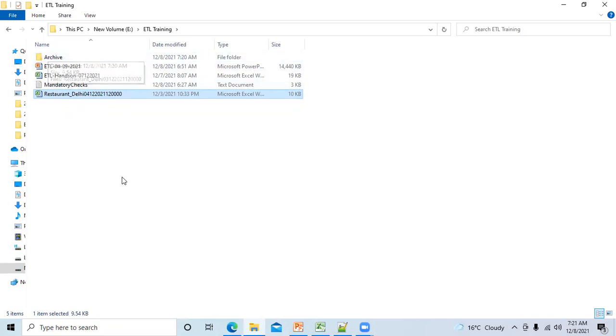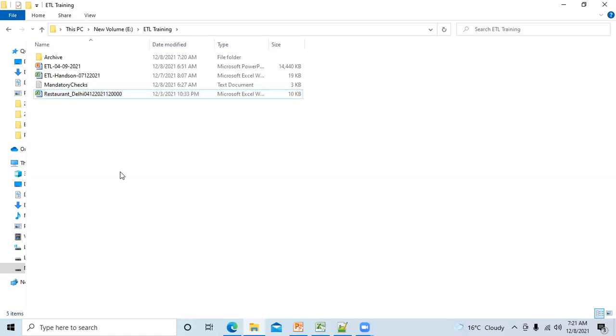So that the next day the job will not get confused with the two files, and it can behave abnormally. Either it will fail or it will load the data from both the files, and then you'll be having duplicate records in the staging table. So that's a big problem. Why? Because if you have duplicate records on the report, you will get duplicate numbers, and that's a big problem. Okay, is that clear?